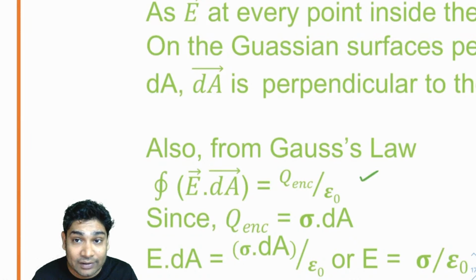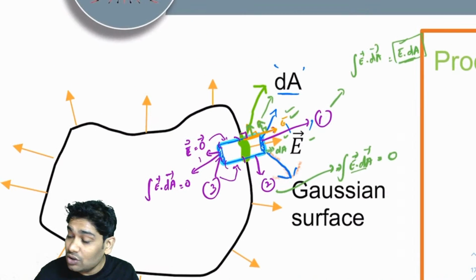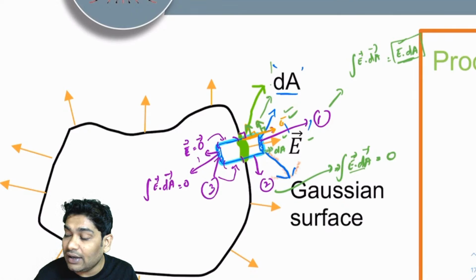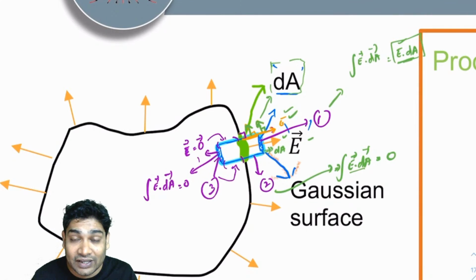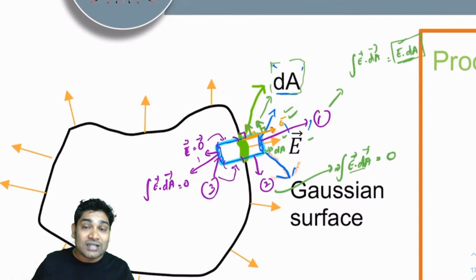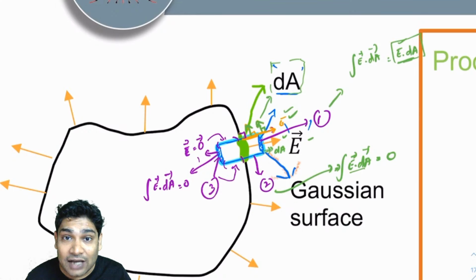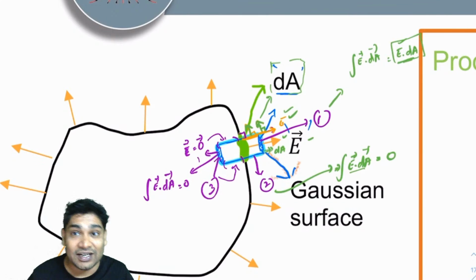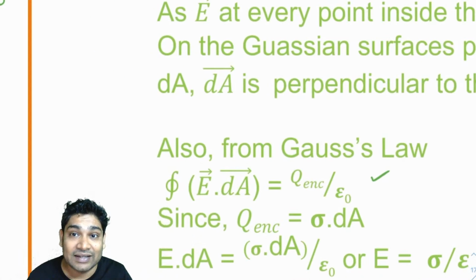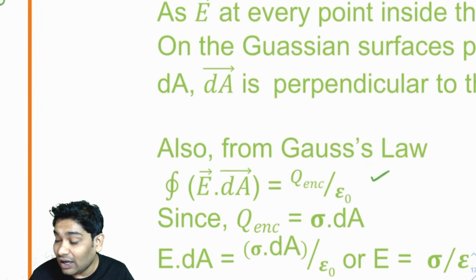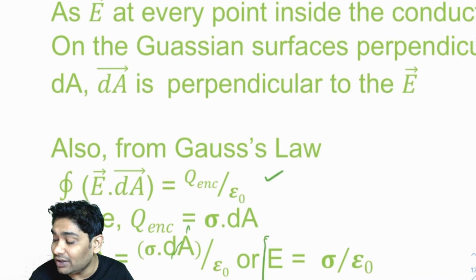And how about Q enclosed? How much charge got enclosed? An area dA got stuck inside my Gaussian surface. The area of the conductor that got stuck inside my Gaussian surface was dA, and the charge density was sigma. So how much charge got stuck inside my Gaussian surface? It would be sigma times dA. So Q enclosed is sigma times dA. The moment I substitute this value, I will realize this dA and this dA cancel out, and I get the expression E equals sigma over epsilon naught.